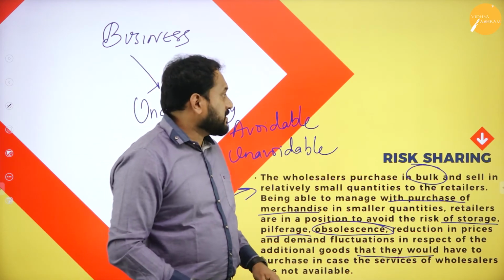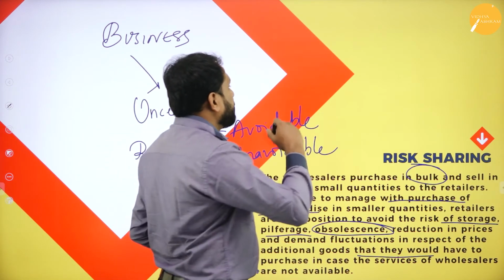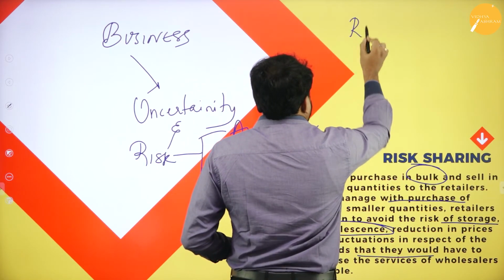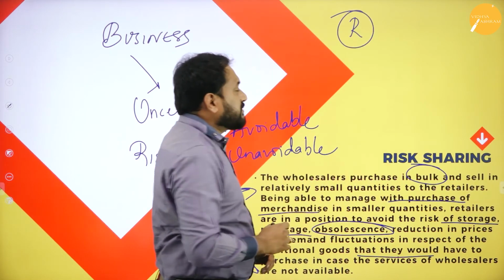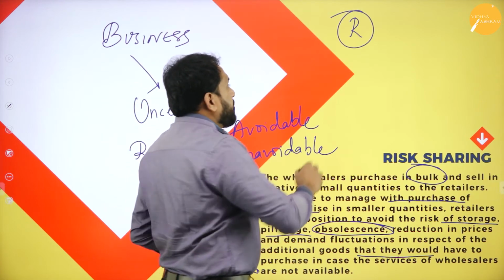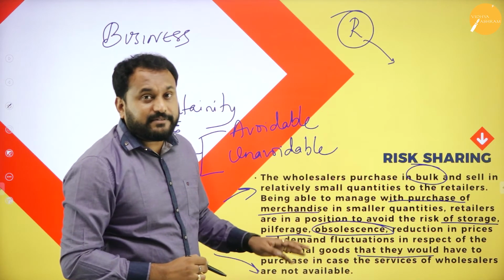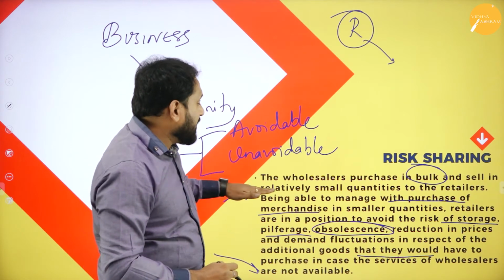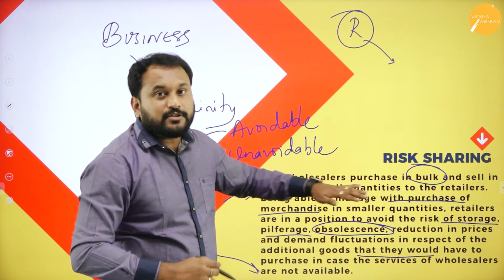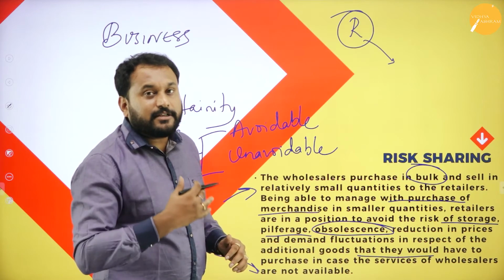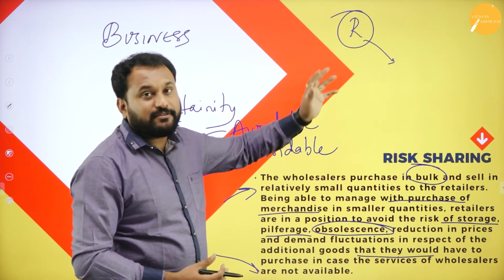Now try to understand this. First, the retailer should actually have a storage. If he doesn't have storage, the wholesaler gives the quantity in relatively small quantities on a regular basis, so there is no problem of any kind of shortage.